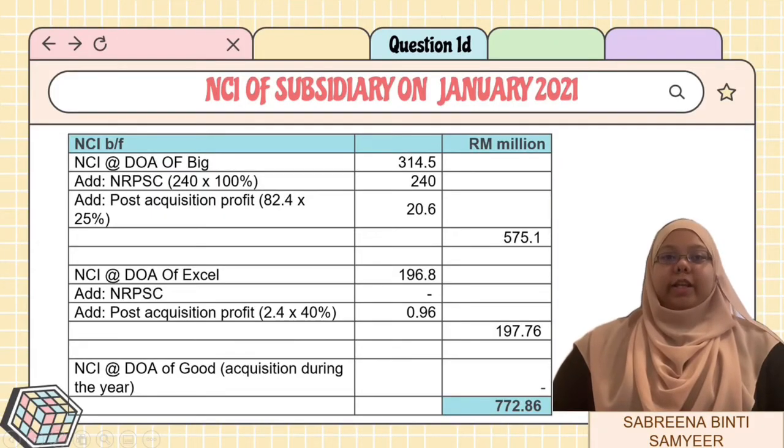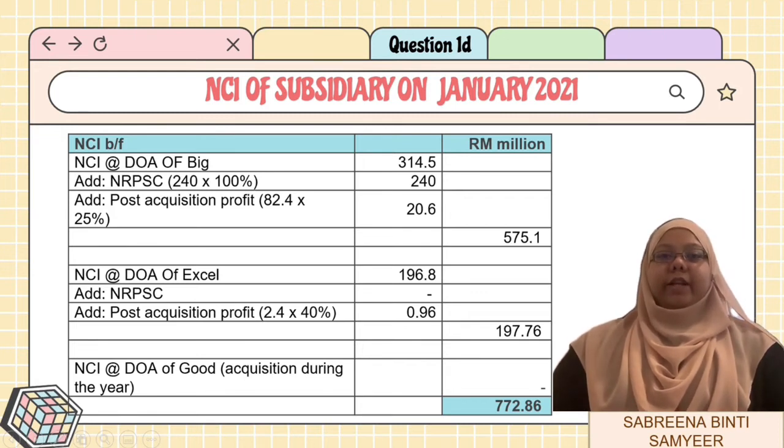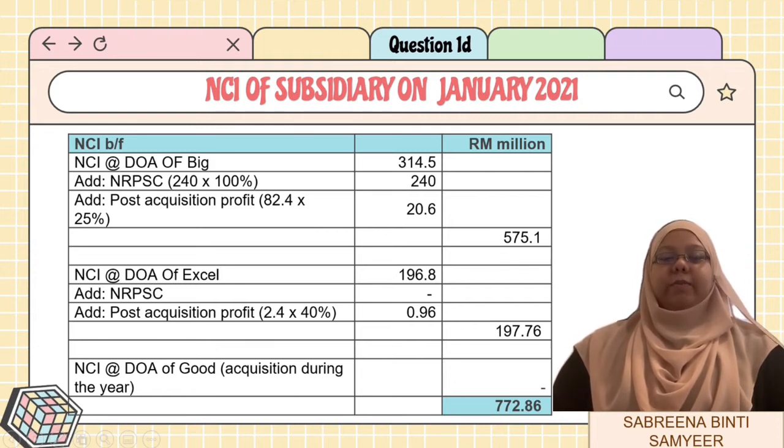First, we will calculate the non-controlling interest on the 1st January 2021. For Big Berhad, we will get 575.1 million after adding the non-controlling interest on the date of acquisition, 314.5 million, with the preference shares 240 million, and the post-acquisition profit 20.6 million.